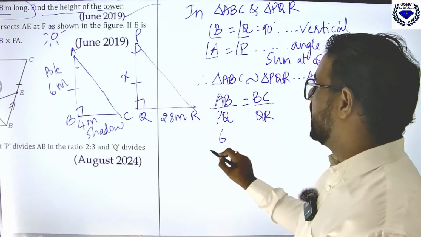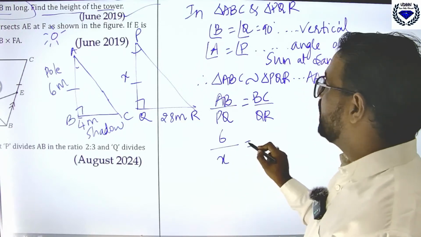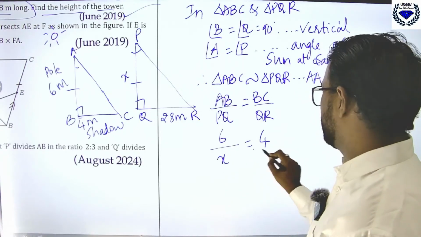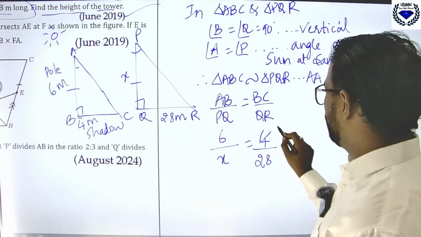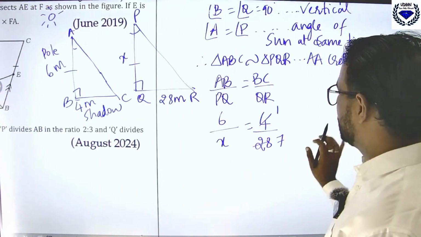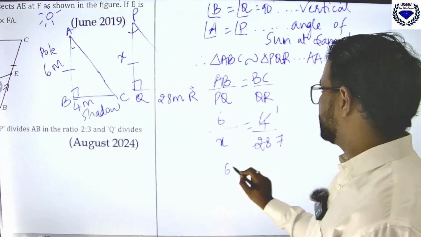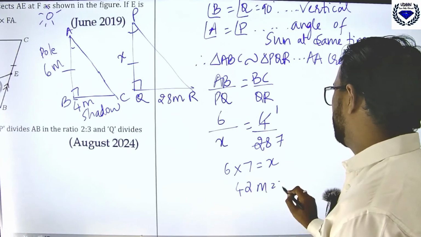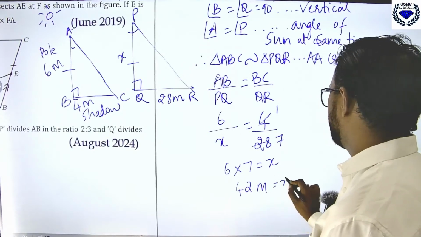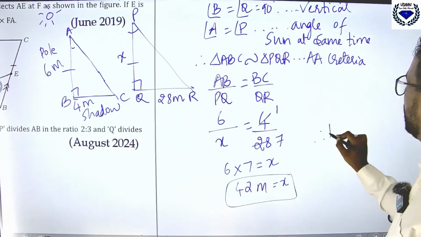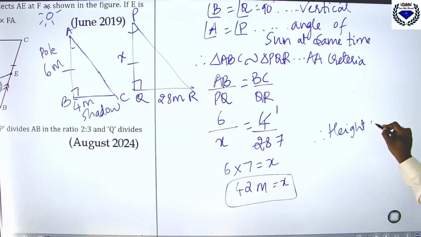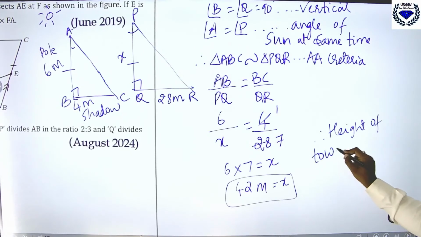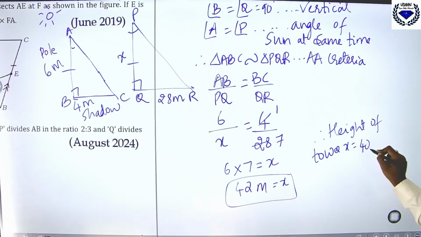AB is 6, PQ is X, BC is 4 and QR is 28, 4 ones are 4, 7s are 28. So 6 into 7 is equal to X, 42 meter is equal to X. X is the height of the tower. Therefore, the height of the tower is 42 meter.